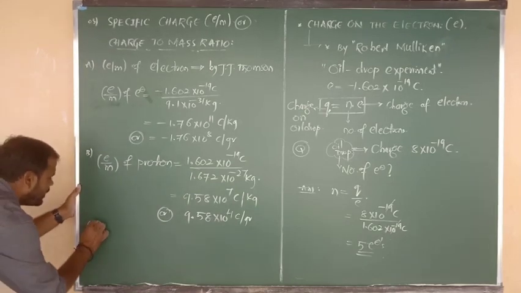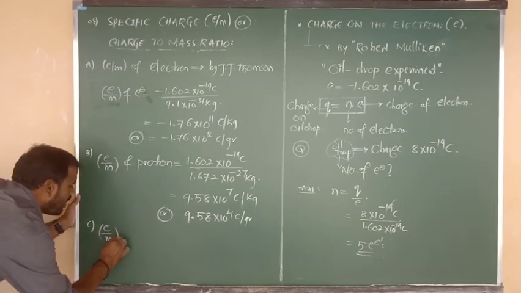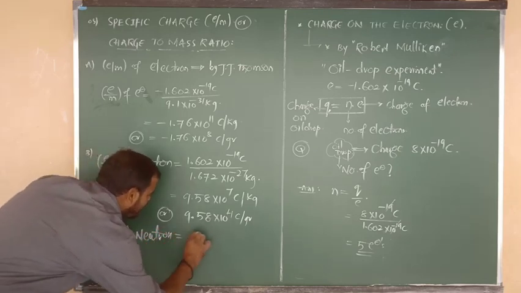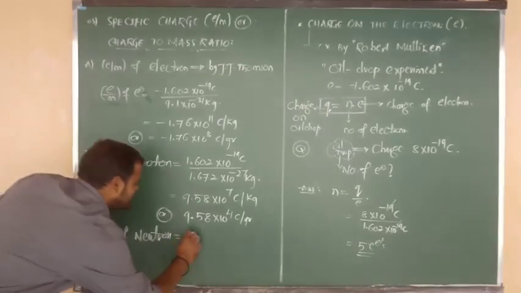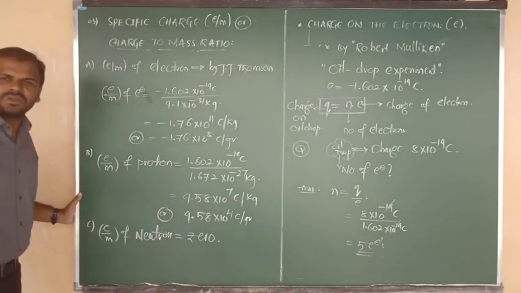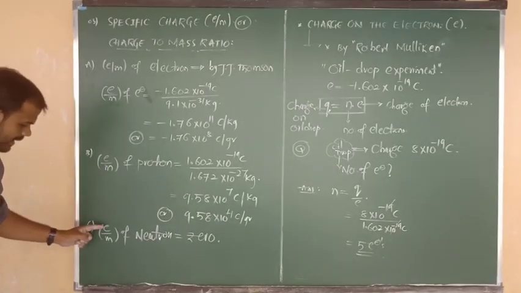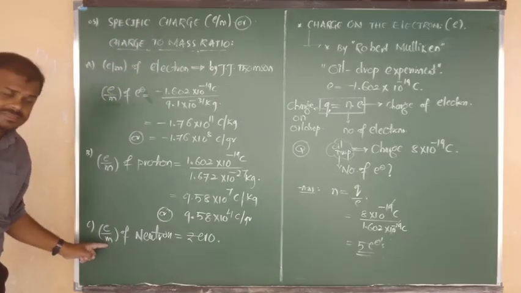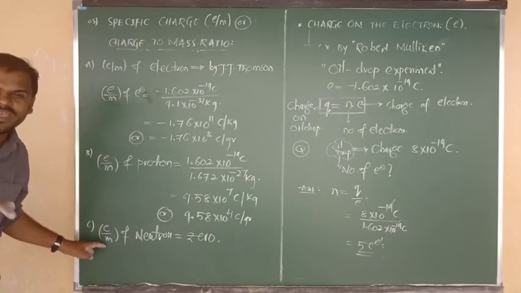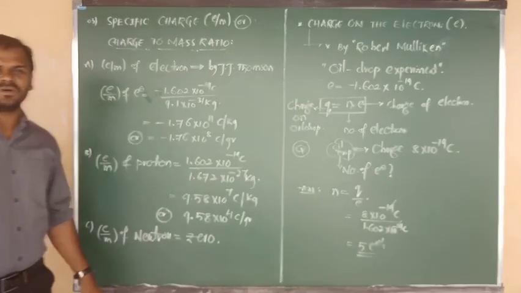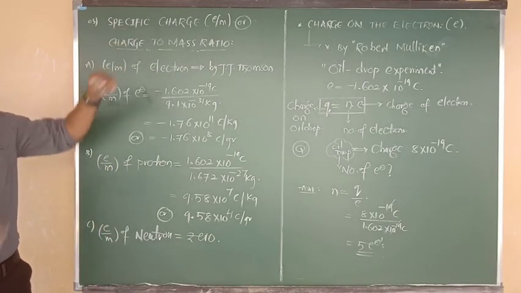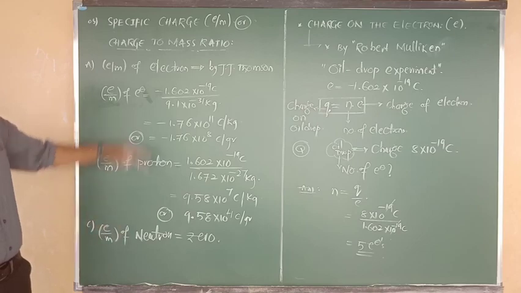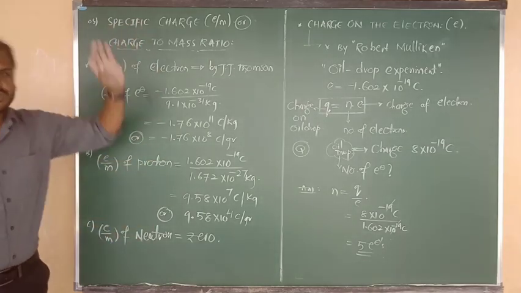And one more particle, the neutron. The e/m of the neutron, or specific charge of the neutron, is 0. You don't need to write anything, because e means charge, charge by mass. Of course the neutron has some mass, but its charge is 0, and 0 divided by anything is 0. So relative charge, absolute charge, specific charge, every charge for the neutron is 0. This is the information about the specific charge.